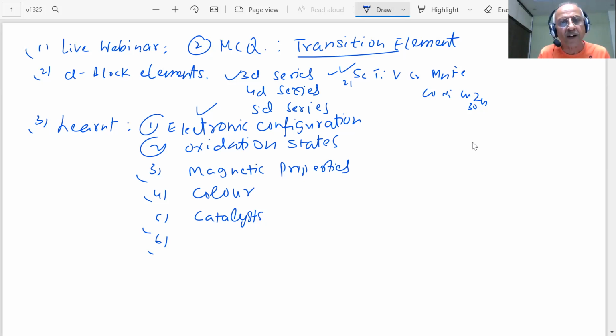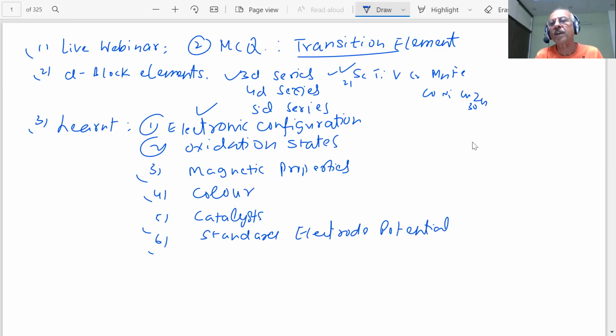What we studied, students, standard electrode potential values are very important. Questions will be there in that. We studied standard electrode potentials, whether they can act as a reducing agent or not. In certain cases like copper, you found the value is positive 0.34, and the reason for that has been asked repeatedly in the paper. Because of the high ionization enthalpy and high atomization energy of copper, the lower enthalpy of hydration could not compensate, so the value became positive.